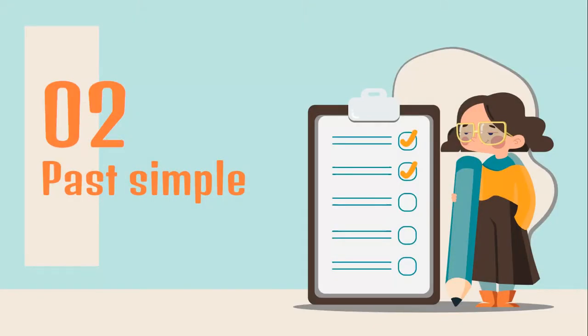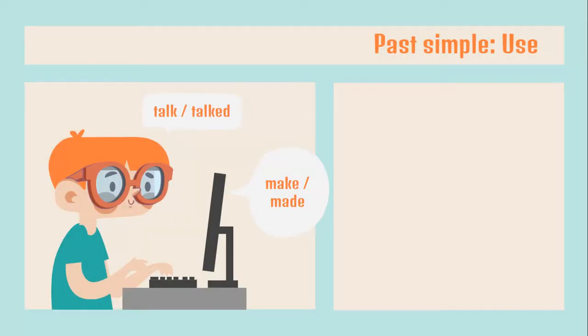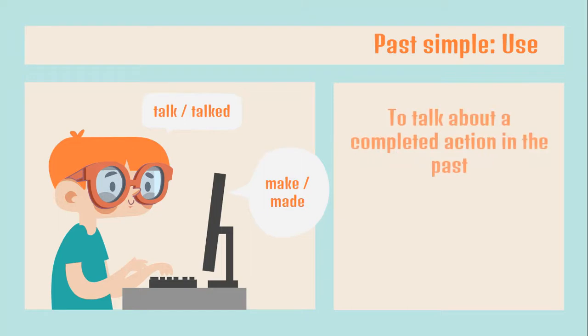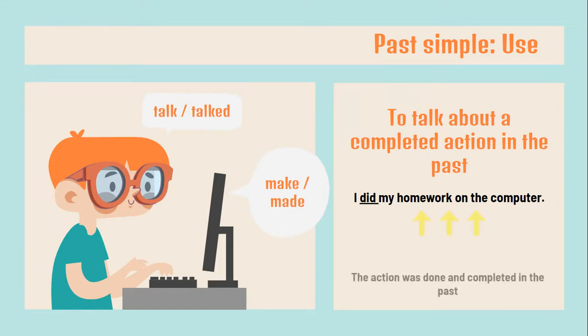Now, the past simple, you have seen the past simple before. We have reviewed it a few weeks ago. When do we use the past simple? We use it to talk about actions that started and ended in the past. Una acción que empezó y terminó en el pasado. For example, I did my homework on the computer. Okay? You can see that that's an action that started and finished in the past. The action was done and completed in the past.